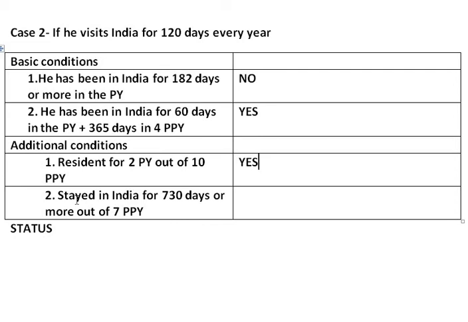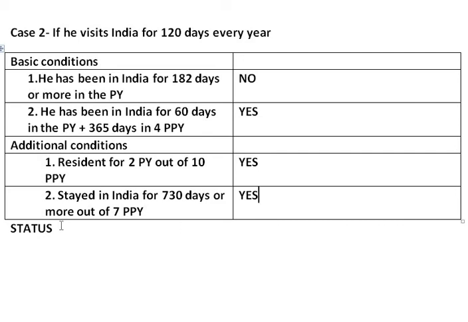Second one, whether he has stayed in India for 730 days or more out of 7 preceding previous years. This also we say yes, because when you calculate 120 into 7, you get total number of days 840. Therefore, the second additional condition is also fulfilled.